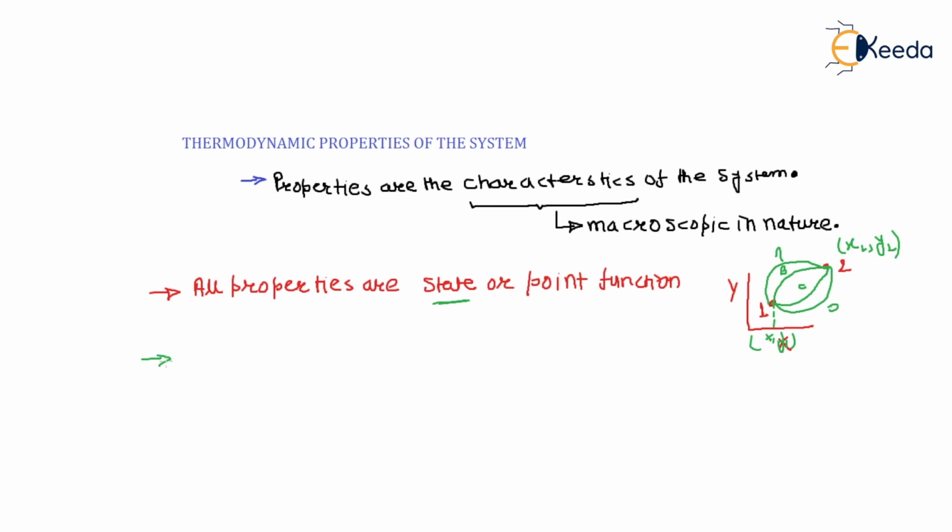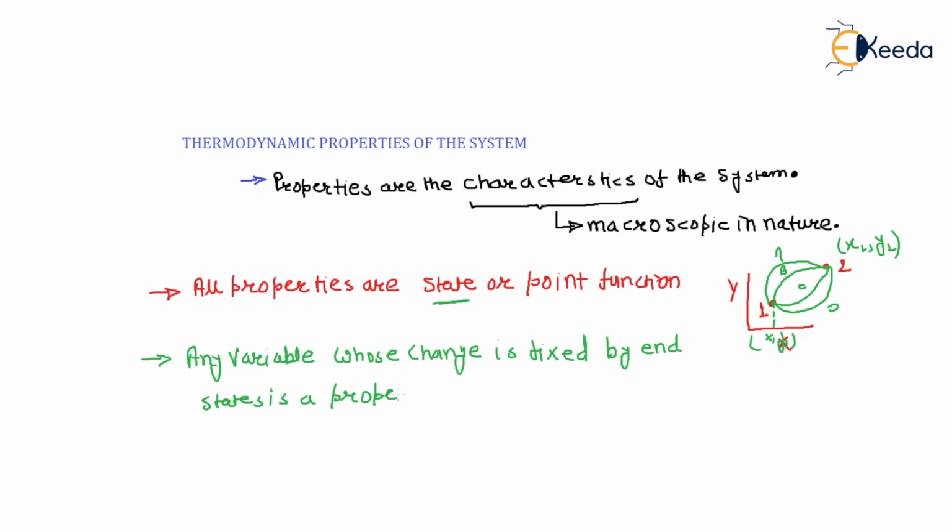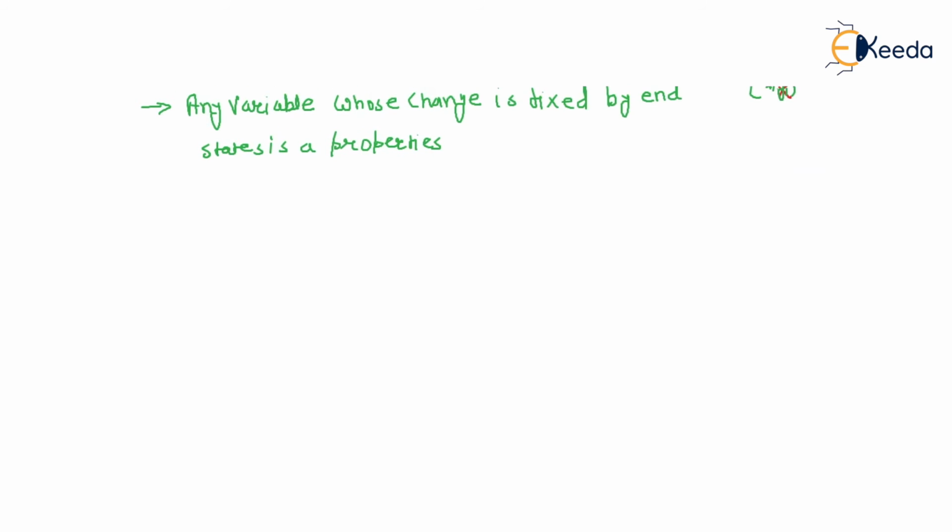What is number third? Number third, which is very important: any variable whose change is fixed by the end state is a property. That means, what are they saying?